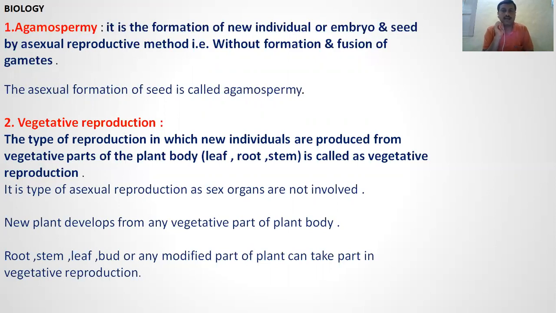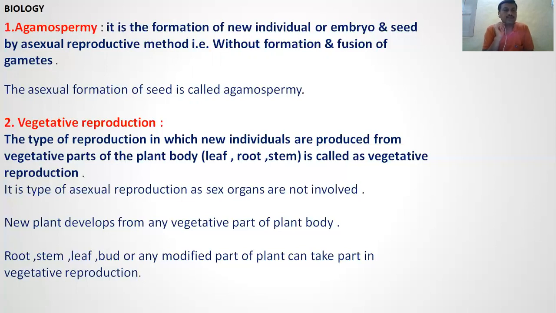Only one parent is involved. Embryo or seeds are developed without fusion of gametes. This is called agamospermy. In plants, the asexual formation of seeds without formation and fusion of gametes is called agamospermy.